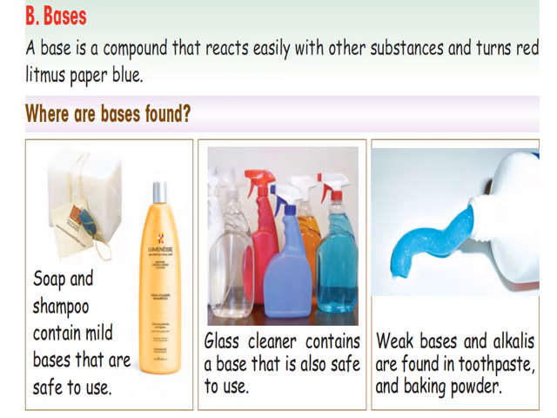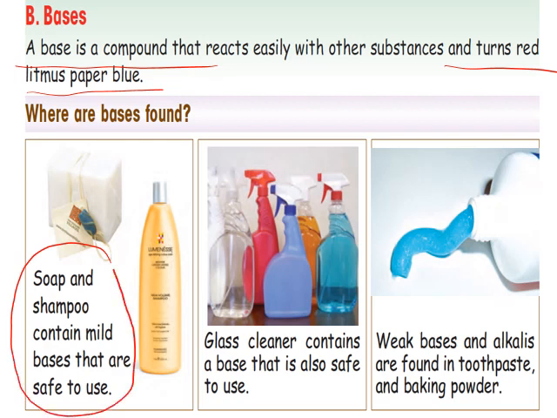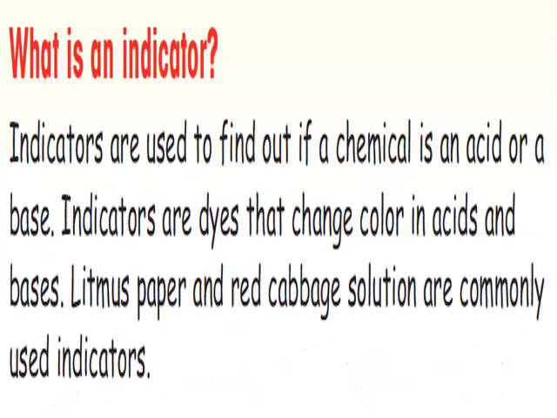Bases. A base is a compound that reacts easily with other substances and turns red litmus paper blue. Where are they found? Soap and shampoo contain mild bases that are safe to use. Glass cleaners also contain a base. And weak bases are found in toothpaste and in baking powder.